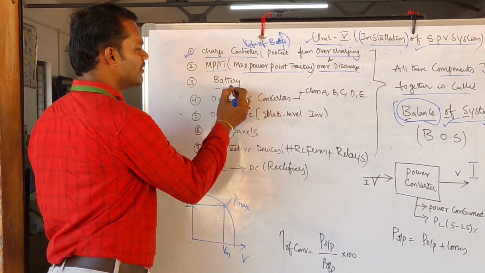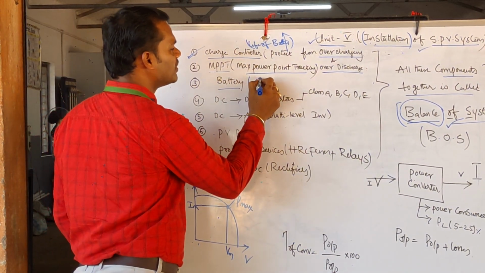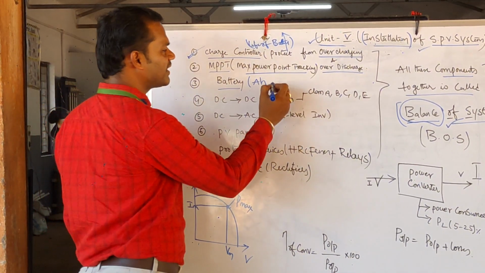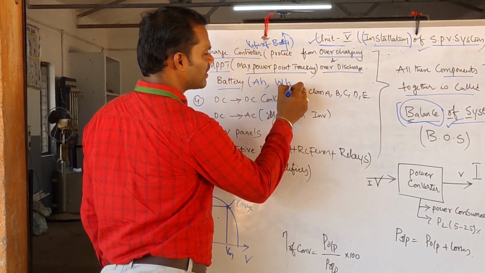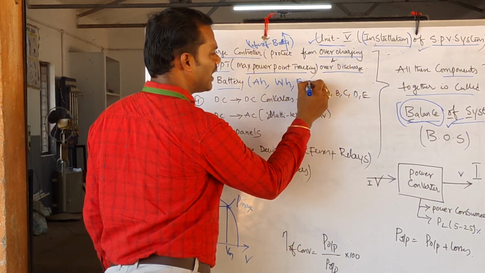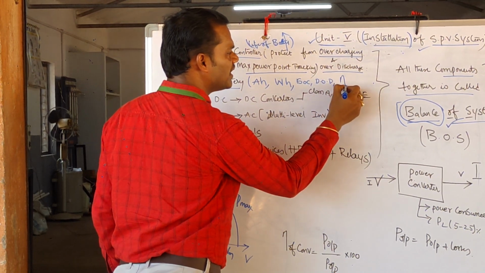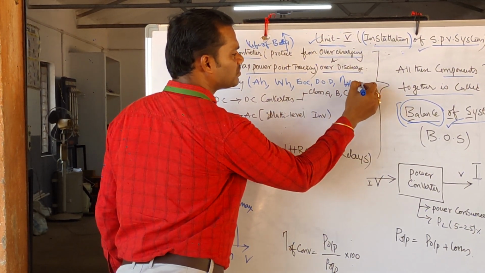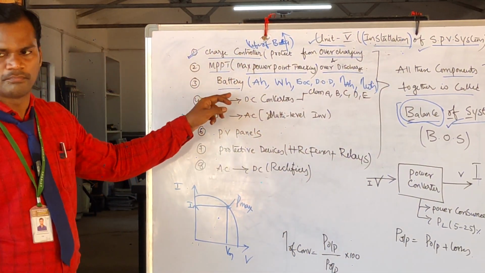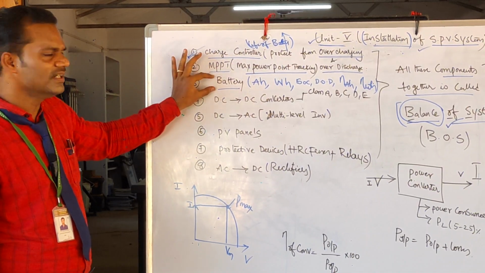Next one, battery. From the previous sessions you are very clear how a battery will store the charge in terms of watt hour. In the case of an electric vehicle, it is represented in watt hour, and you have studied what is meant by state of charge of a battery, what is meant by depth of discharge of a battery, and what is the efficiency of a battery in terms of ampere hour and watt hour. So you are very clear about this battery. Now we have to assemble this charge controller, MPPT and battery.